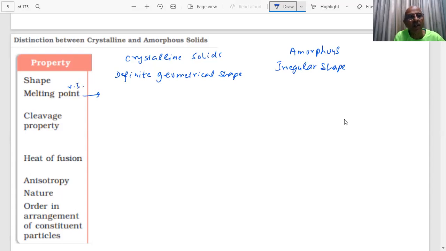Question has been asked. Crystalline solids, they have sharp melting point. What is the meaning of sharp melting point, student? What do you mean by sharp melting point? Tell me. What do you mean by sharp melting point, students?